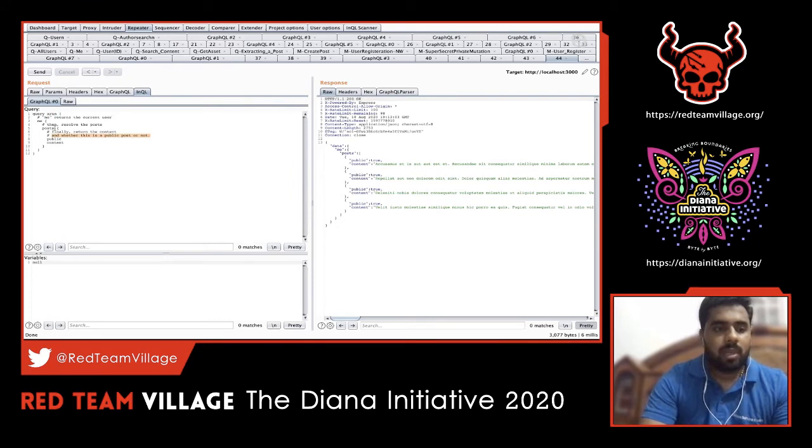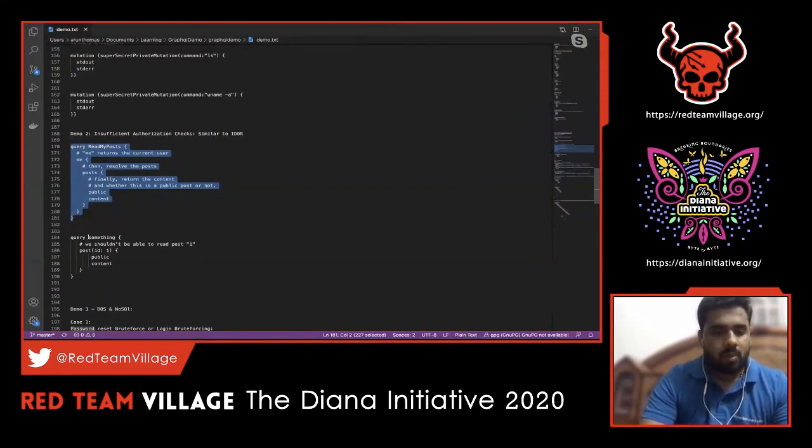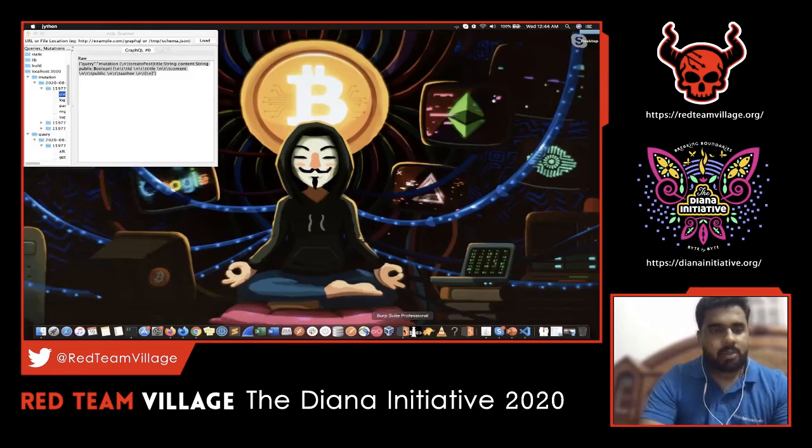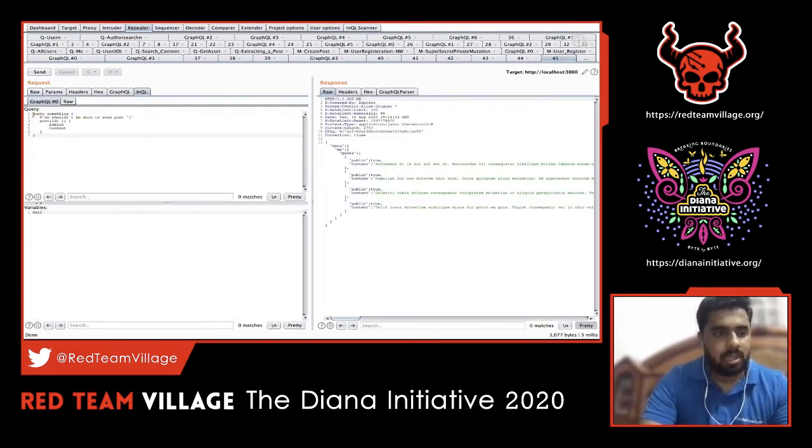This particular query I just crafted for that vulnerable application. Here we have the result for that particular query, which clearly says which are the posts which are public and which are the posts which are private. So there might be cases where there are private posts as well, right? Since these posts have a particular ID reference, think of it like an IDOR scenario here. I have crafted one more query which will expose all the post values of a particular user. Let's look into this query.